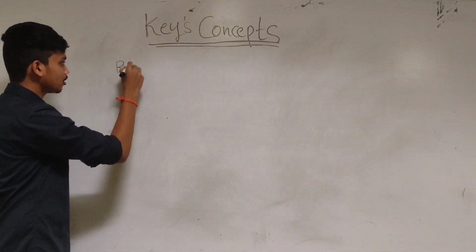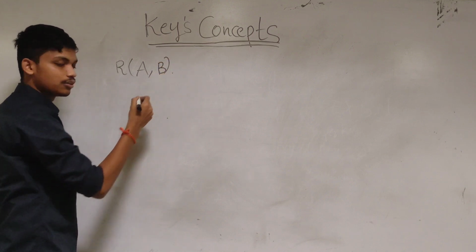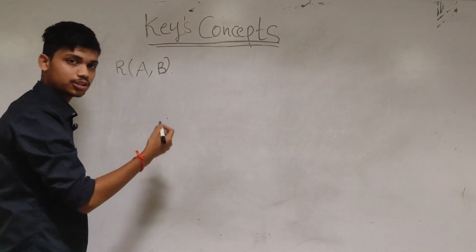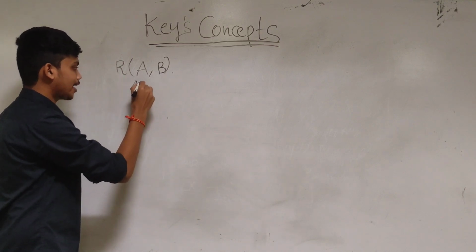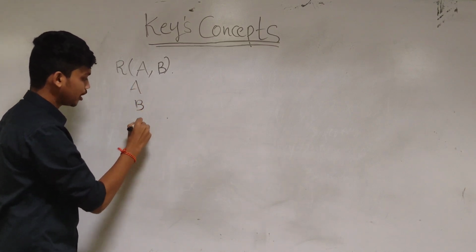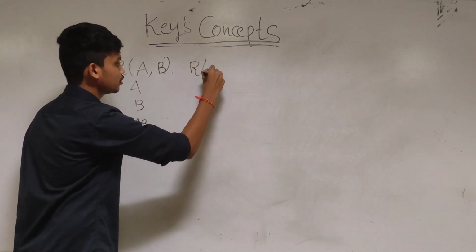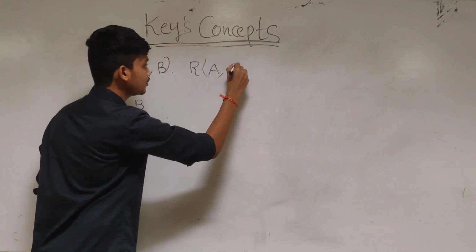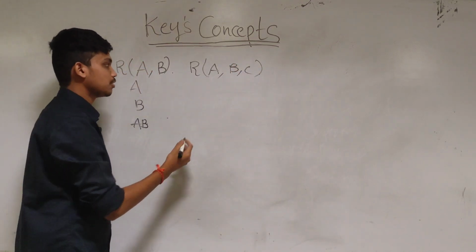Let us say a relation R is there with attribute set AB. What could be the maximum number of attribute sets possible? A could be an attribute set, B could be, AB could be. Similarly, take a relation with attributes ABC. What is the maximum possible set of attributes here?